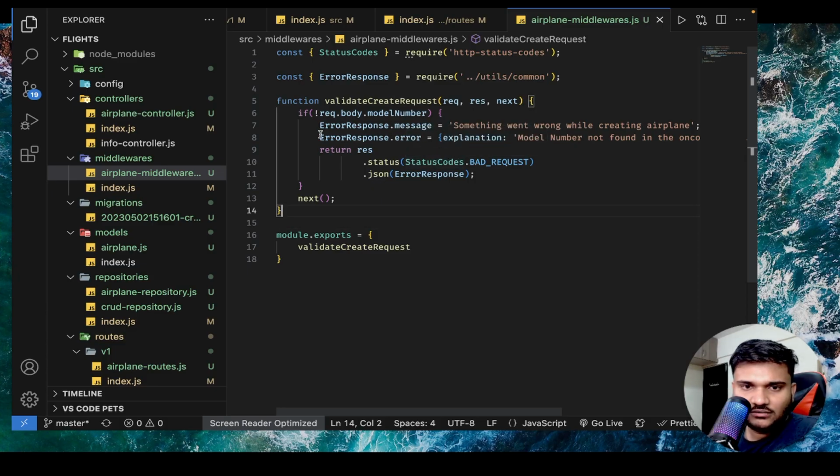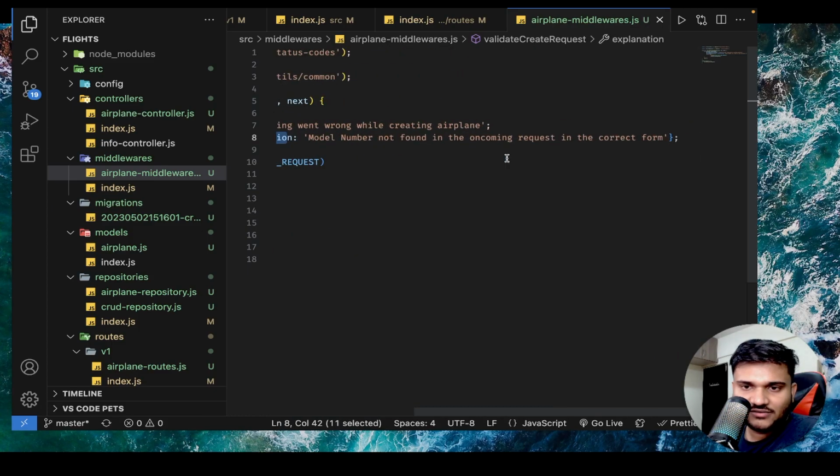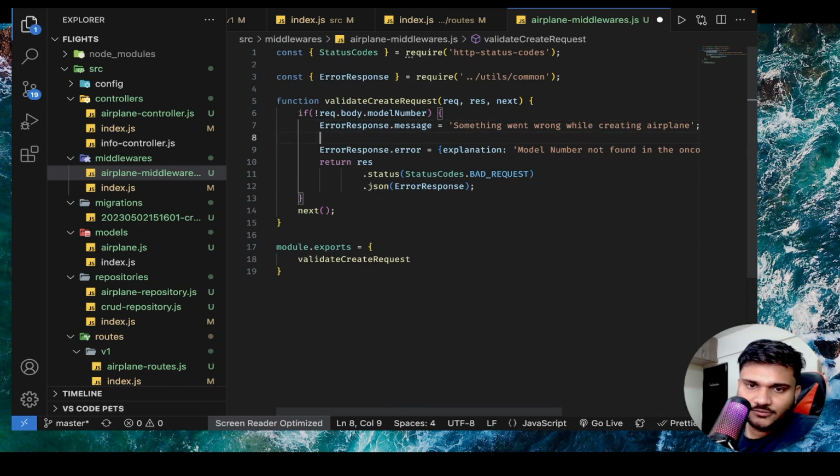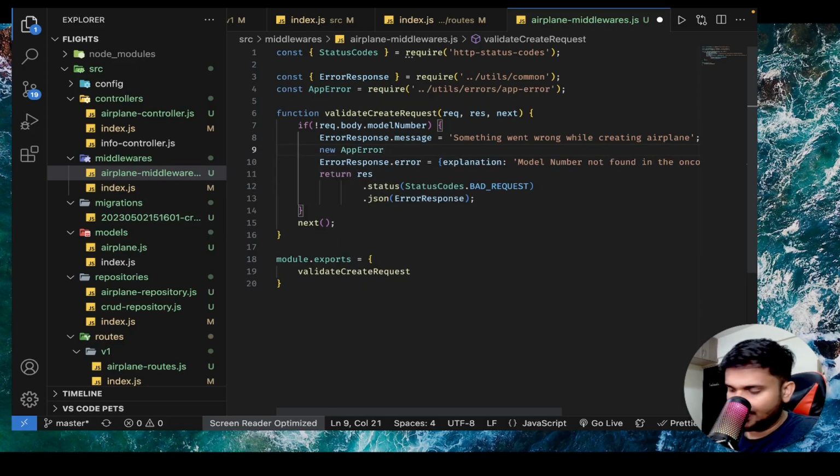So here the error response dot error should not be just this plain JavaScript object. Let's do something like this, new AppError, right? And inside the explanation we'll pass an array.